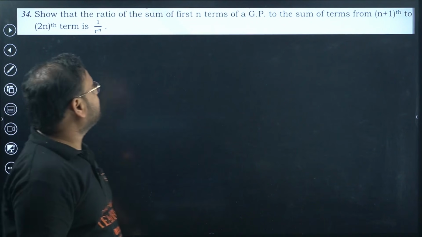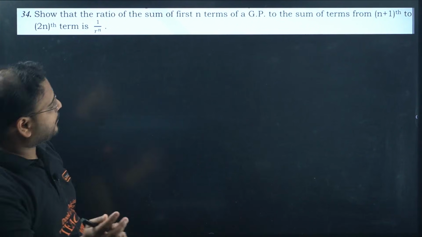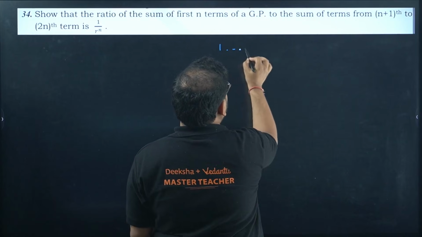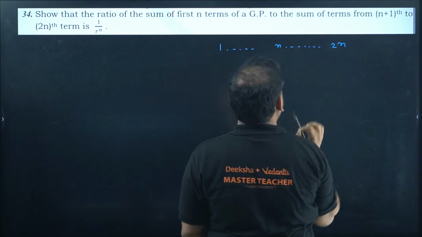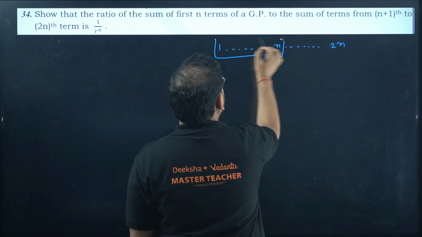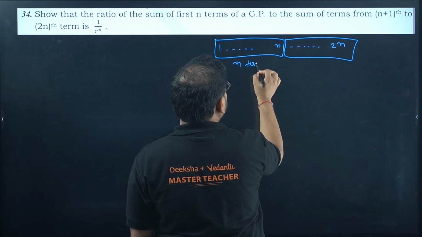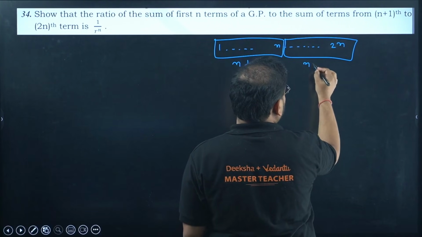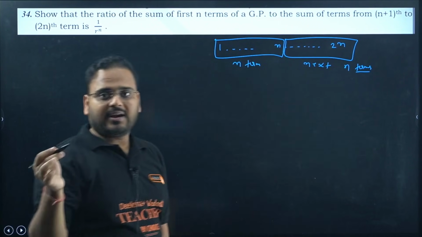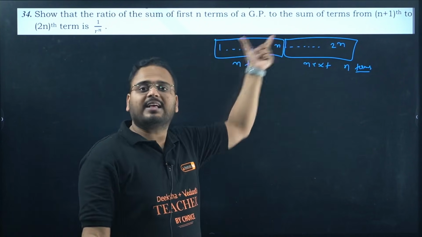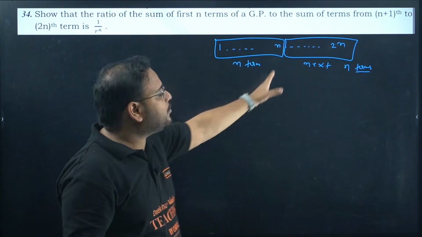Prove that the ratio of the sum of first n terms of a GP to the sum of terms from n plus 1 till the 2nth term. How many terms are here? Here we have n terms, and here also we have the next n terms. They're saying find the ratio of the first n terms to the next n terms.